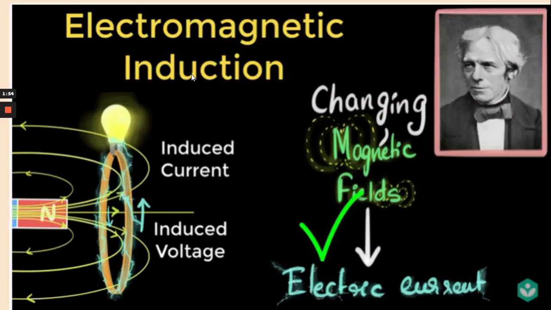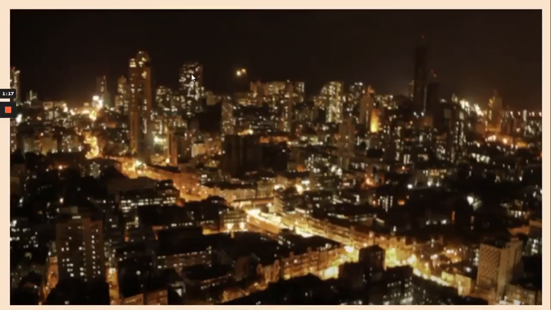Now when Michael Faraday had success in producing electric current using magnetic field lines, people were saying, what's a big deal if you have produced electric current using magnetic field lines? It's not a big deal. So Michael Faraday replied to them that one day the whole world will be powered up using this technique, using this process. So now, yes, it's correct. In our electric generators, we use this process only. That is, we are producing electric current using magnets. Moving coil or moving magnets is the process inside the electric generators.